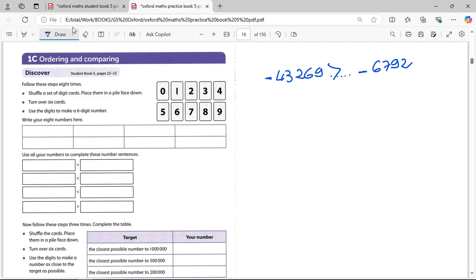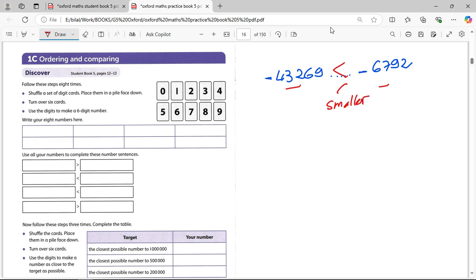So, what do you think? Do you think that this one is bigger or this one is bigger? Yes, this one is bigger in number, but it's negative, so it's smaller than the other one. The other one has just 4 digits. Yes, it's smaller in number, but it's negative, so it's bigger. Because it's negative, it's inverse. Inverse is the backward of what you know about numbers, because it's negative, it's not positive. So what we did here is wrong. This number is smaller because 43,269 is a number bigger than 6,792, but it's negative. So I'm going to put smaller. This one is smaller than this.